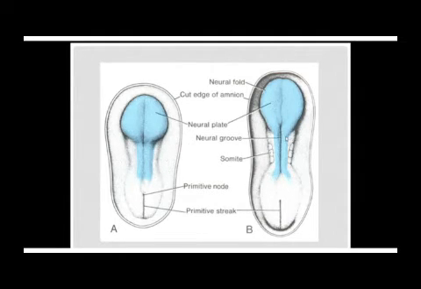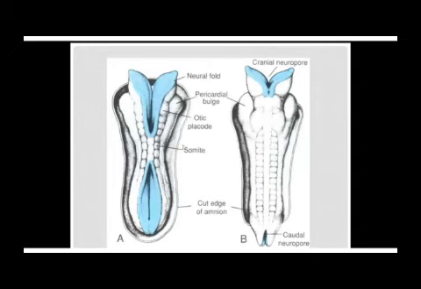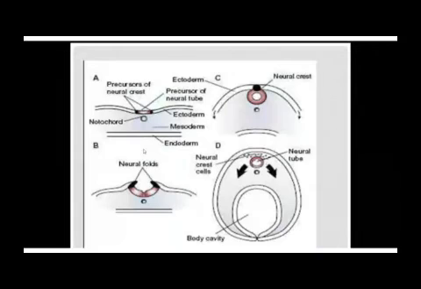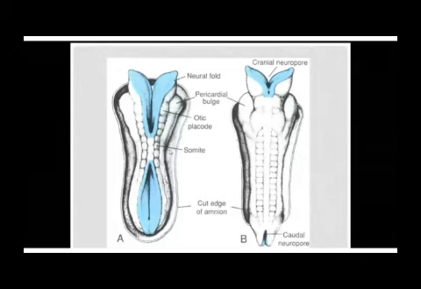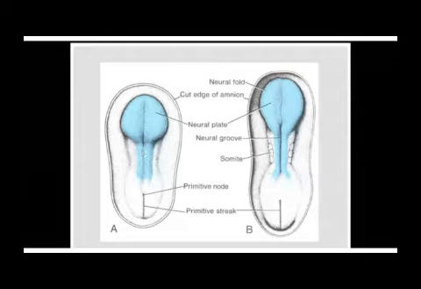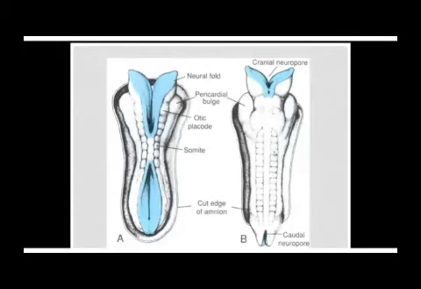Then you can also see these neural folds. So what happens? The neural folds move and fuse with each other. And this is what I am talking about. Remember, neural plate, neural folds, then the neural folds fuse with each other. And the fusion begins from the middle of the neural plate. They fuse with each other.